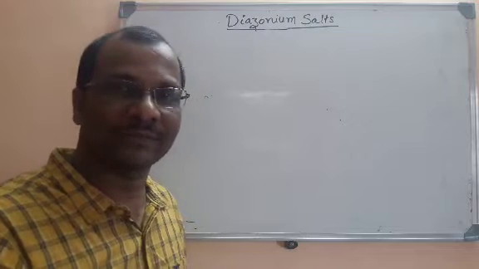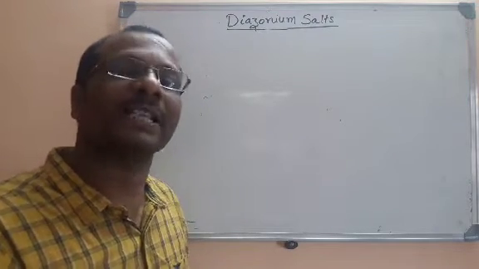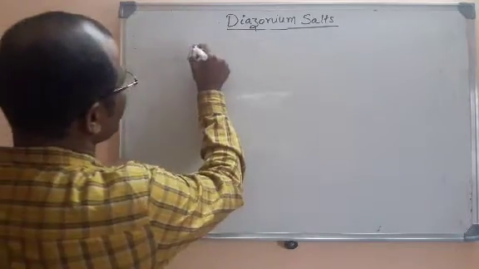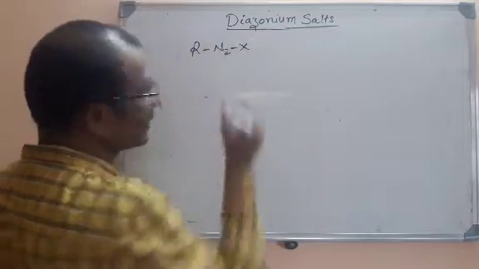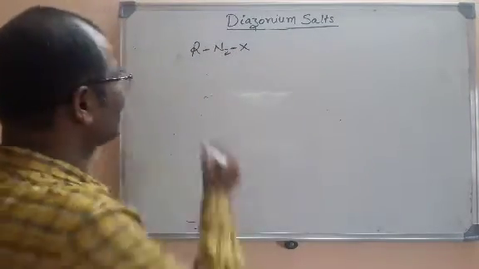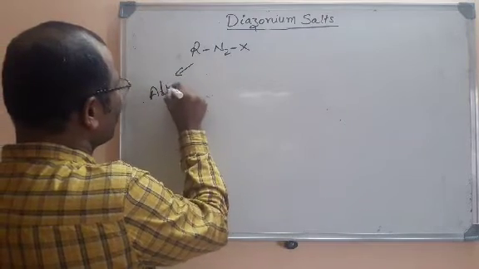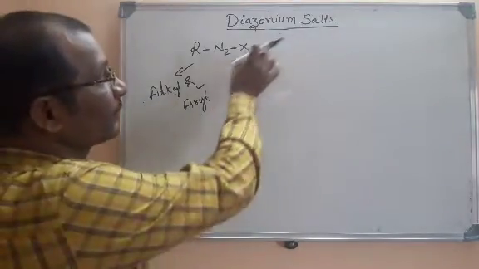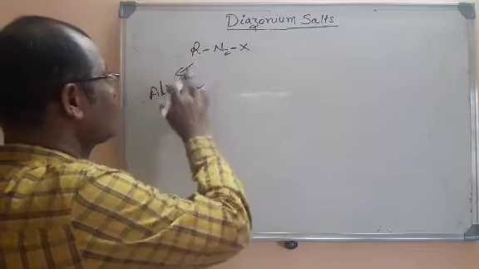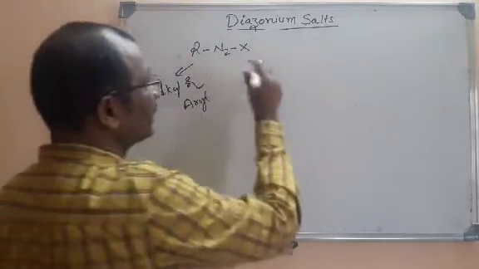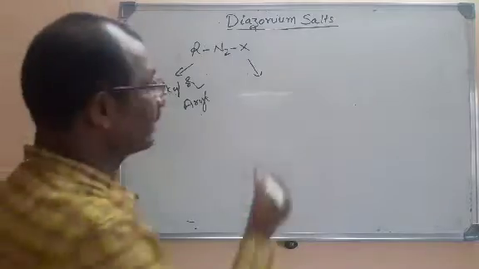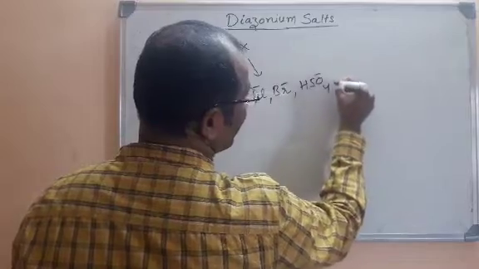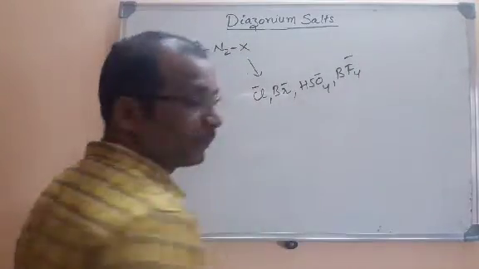What are diazonium salts? Diazonium salts are the organic compounds with the general formula RN2X. What is the general formula of diazonium salts? RN2X is the general formula of diazonium salts. What is R here? R can be an alkyl group or an aryl group. Here R stands for either an alkyl group or aryl group, and X can be any ions like Cl minus, Br minus, or bisulfate ion HSO4 minus, or BF4 fluoroborate ion.